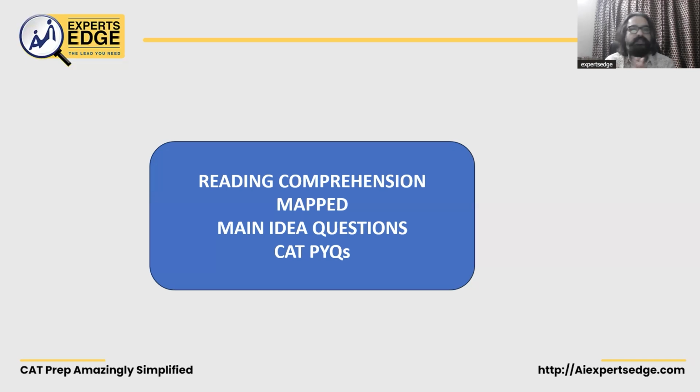What we've done for you in this series basically is, you see that says reading comprehension, and over here it says mapped. So you might be wondering, what is map? So we are mapping reading comprehension for you. It's like a roadmap for you to do well in your CAT examination. The do's and don'ts, the smaller things, the finer things that you can take care of as far as reading comprehension is concerned. Now, if you see, this says main idea questions.